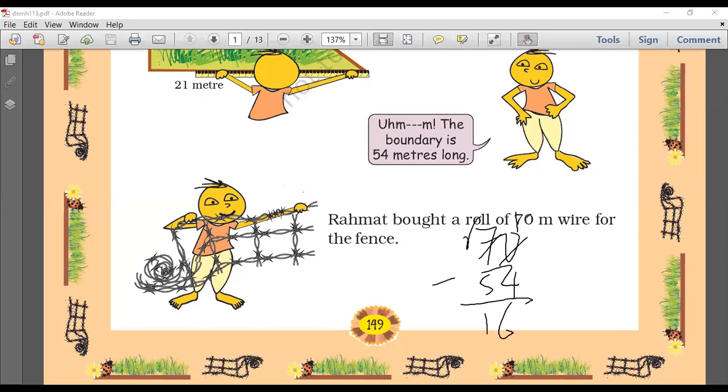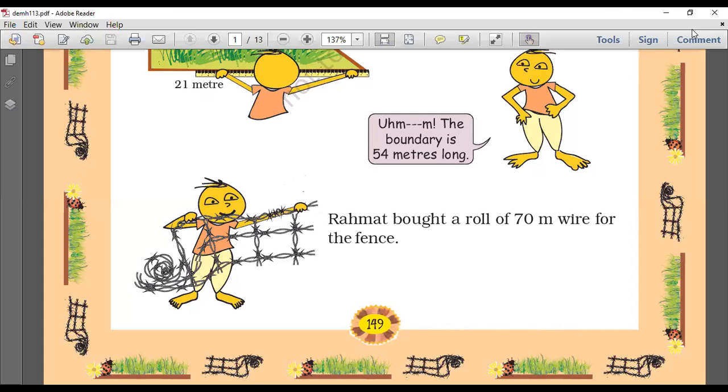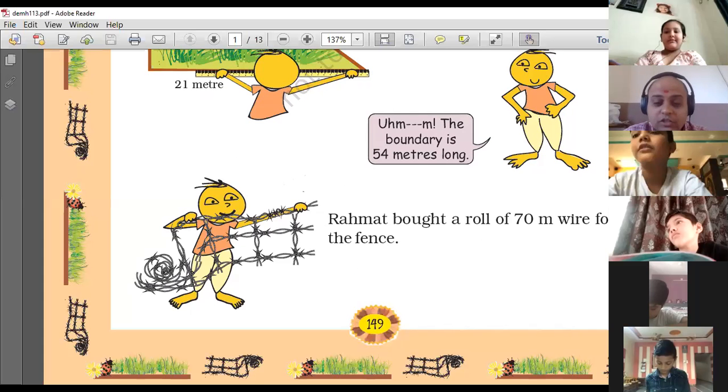Oh, sir, this is same as the previous chapter. Yes, it is. Correct. We are using the concept that we learned in how long, how short, and using it in this chapter. So it's a good thing, right?